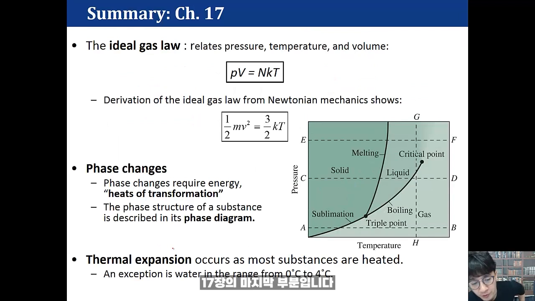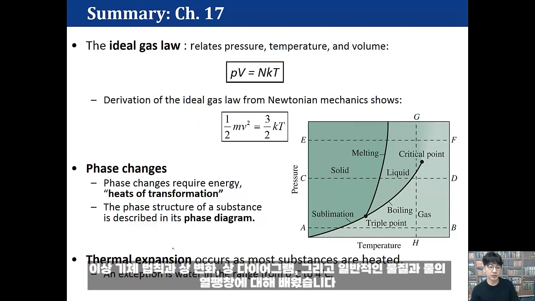Here's the end of chapter 17. We learned the ideal gas law and phase changes, the phase diagram, and also thermal expansion of usual substances and also water.